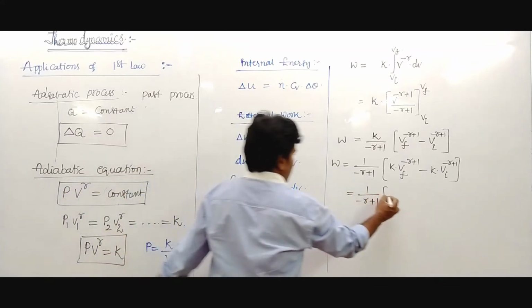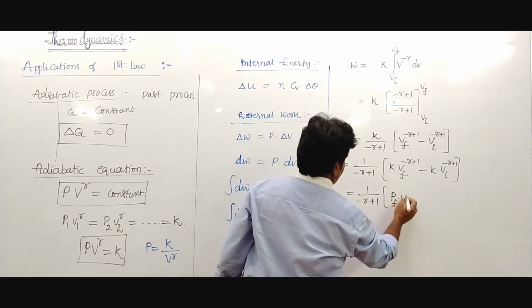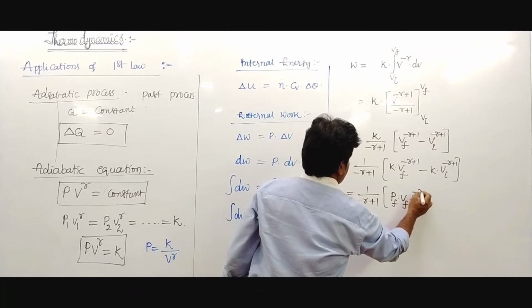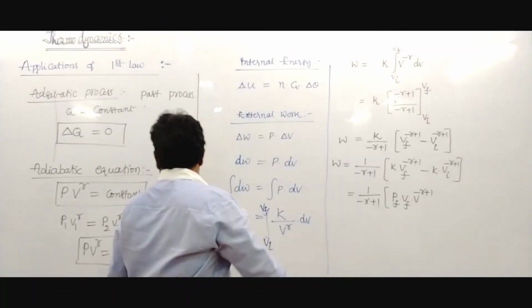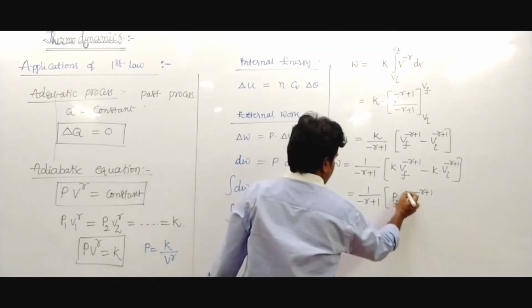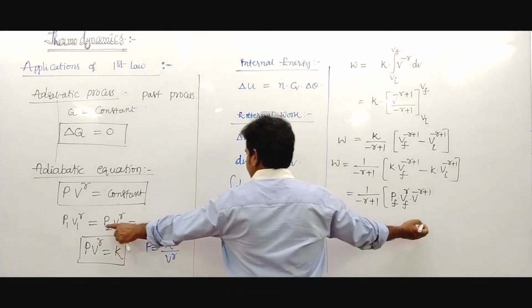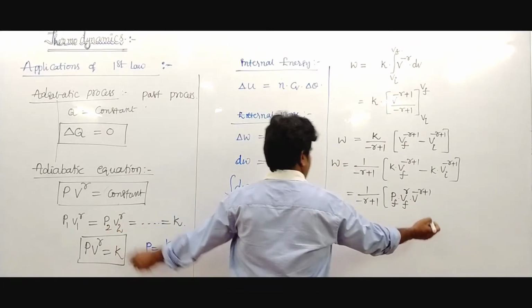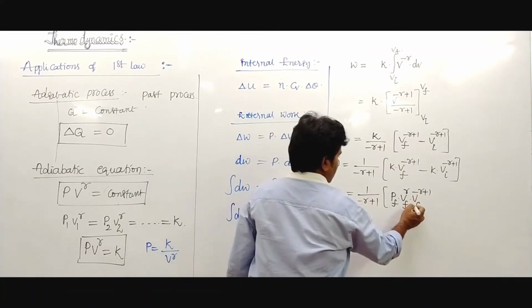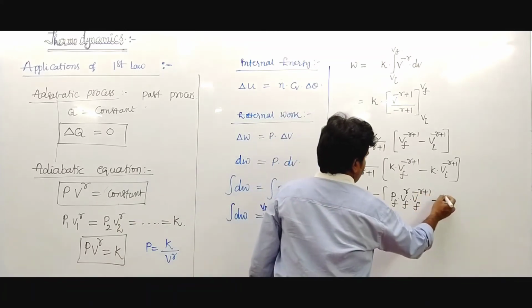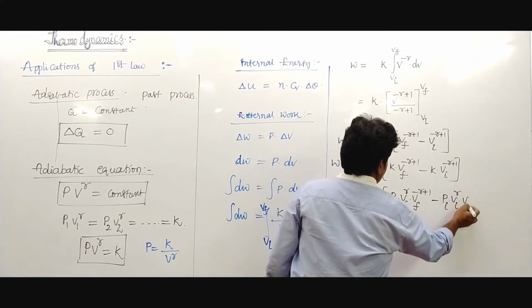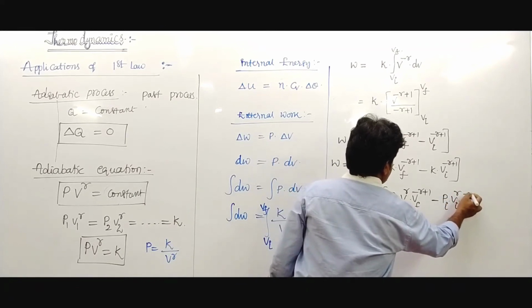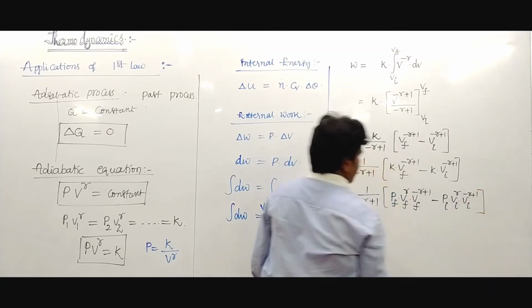So it is written as P final V final power gamma into V final power minus gamma plus 1, minus P initial V initial power gamma into V initial power minus gamma plus 1.